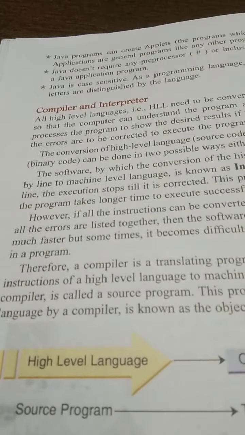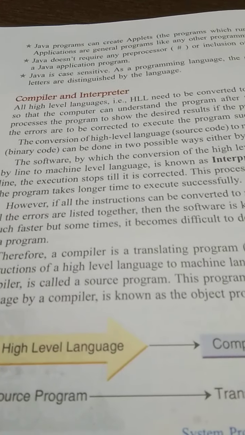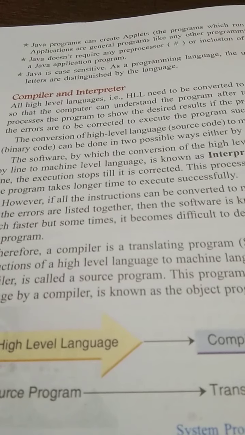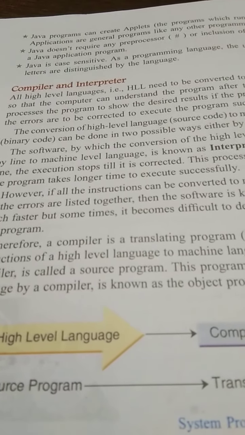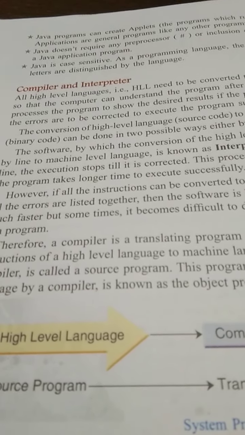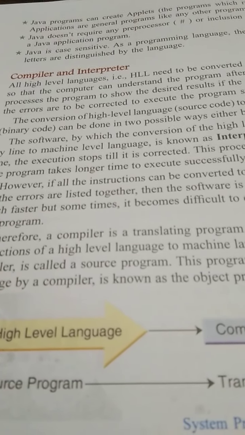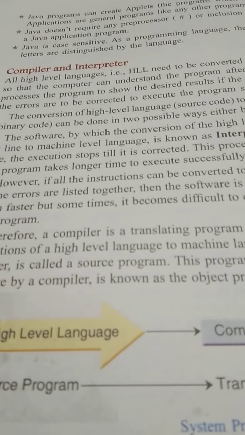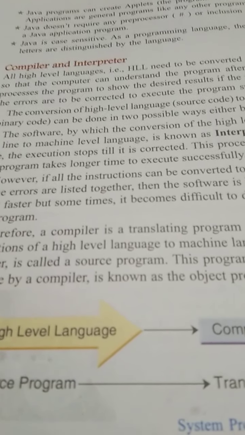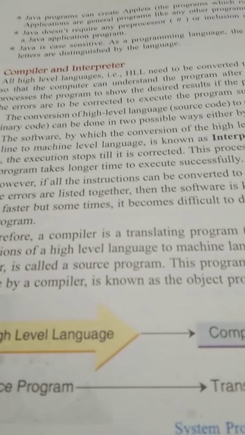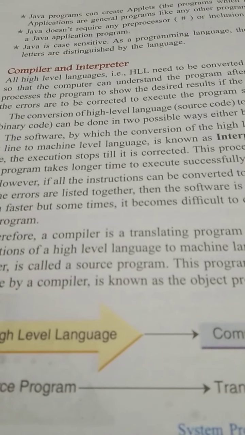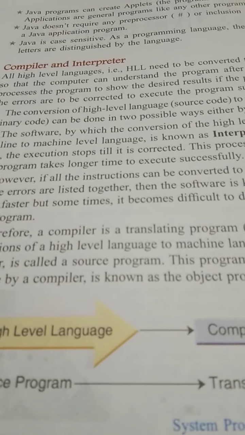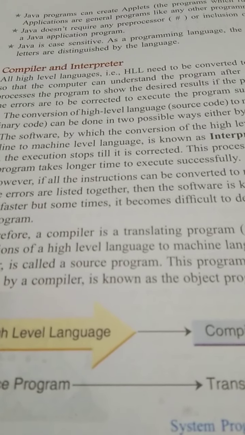Then it will check another line of the program, and if there is error, it will show the error and it will stop processing the program. So line wise interpreter checks the error, and line wise it tells the programmer to remove the errors, and then it will continue. But the main purpose of both are same, which is to check the errors which are syntax error.